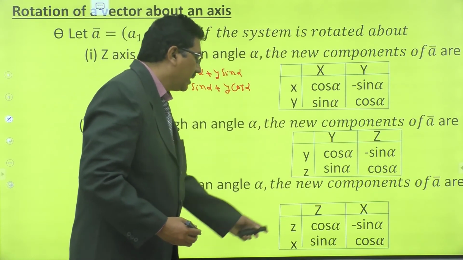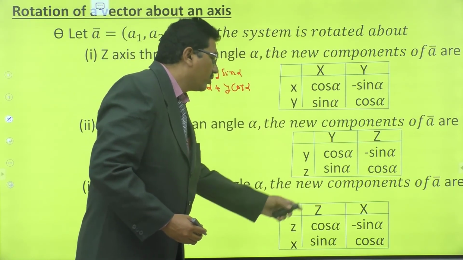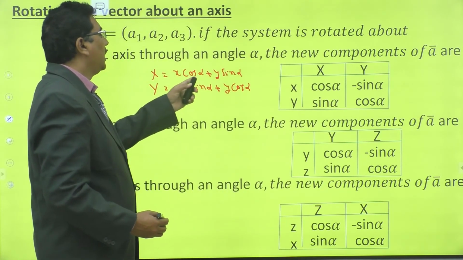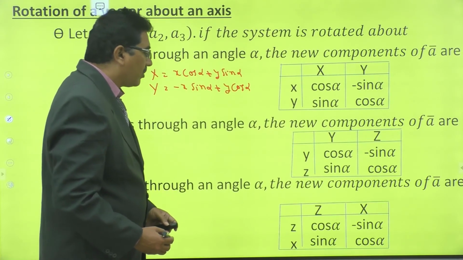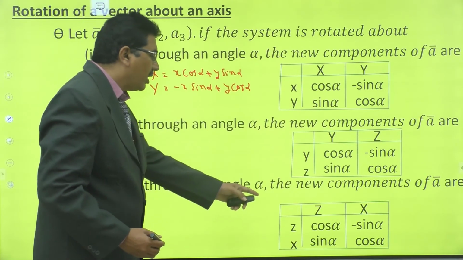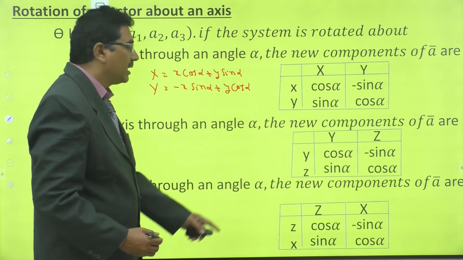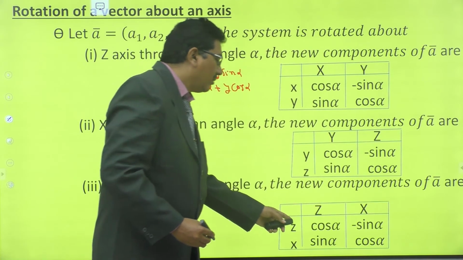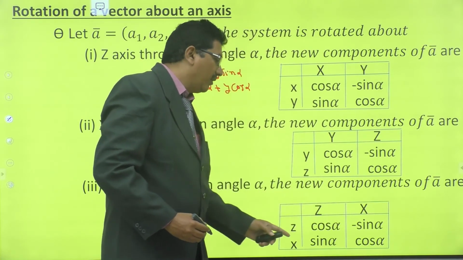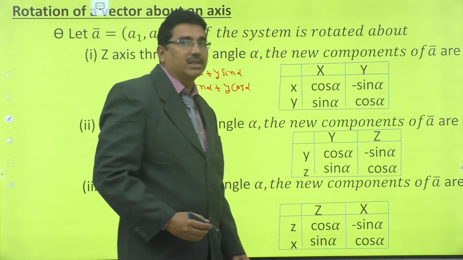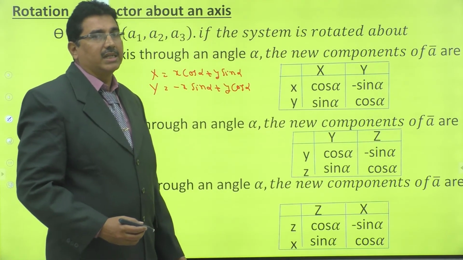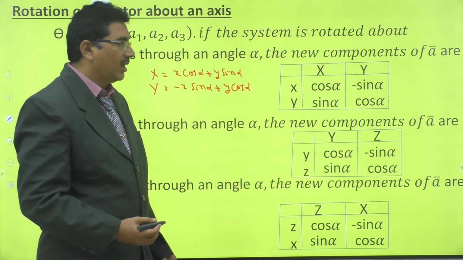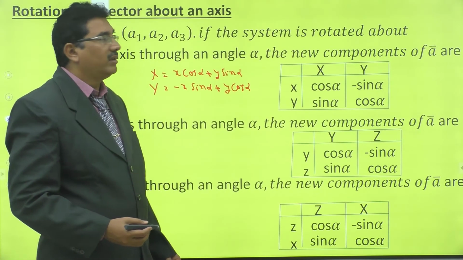The new coordinates corresponding to this case are: capital Z is equal to small z cos alpha plus x sin alpha, and capital X is equal to minus z sin alpha plus x cos alpha. This is the rotation about an axis through an angle alpha.